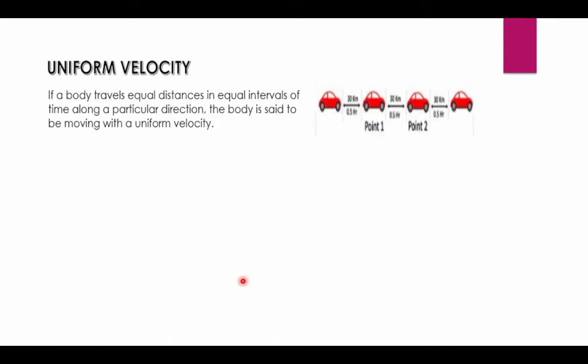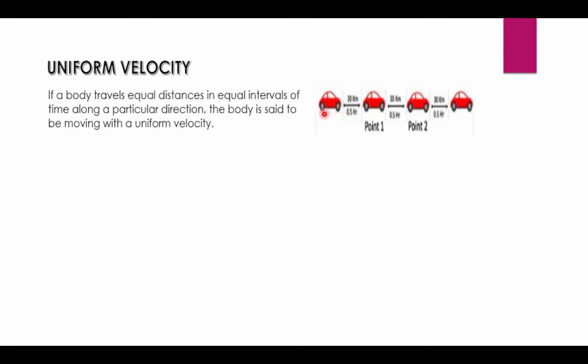Here are the types of velocity. The first type of velocity is uniform velocity. If a body travels equal distance in equal intervals of time along a particular direction, the body is said to be moving with a uniform velocity.